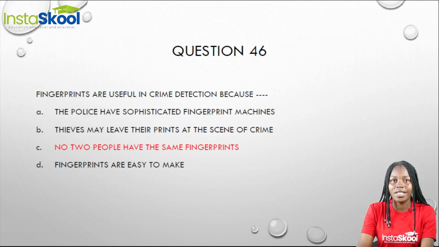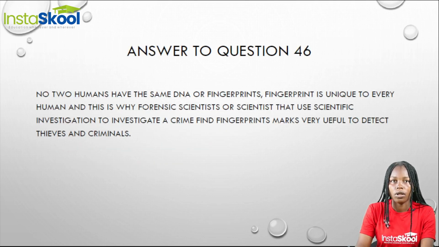Now question 46. Fingerprints are useful in crime detection because dash. Well, as you may know, no two human beings have the same DNA or the same fingerprints. That is, fingerprint is unique to every human.